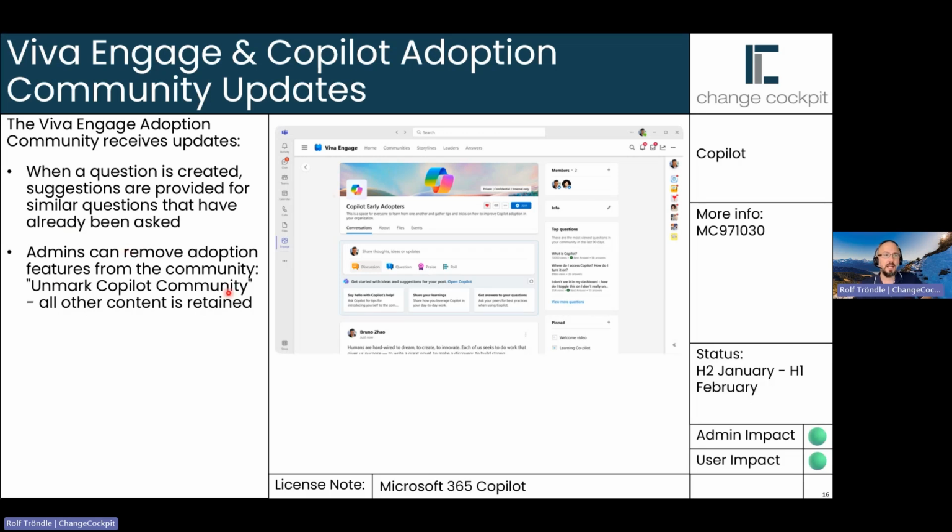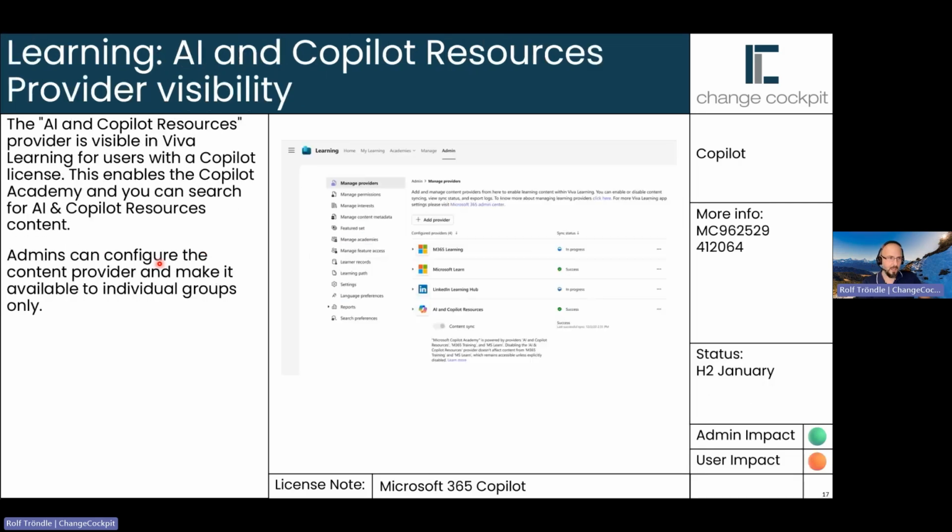And admins now can remove the adoption features from this community. So if you are done with this community as a Copilot adoption community, then just remove the Copilot adoption feature from the community, and all the other stuff will still be in there. So you don't need to delete the whole community to remove an adoption community.